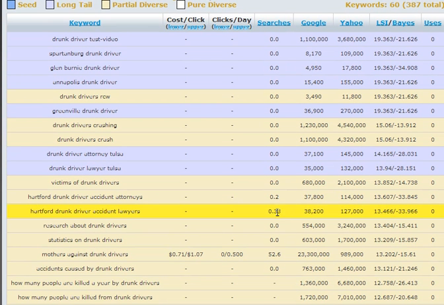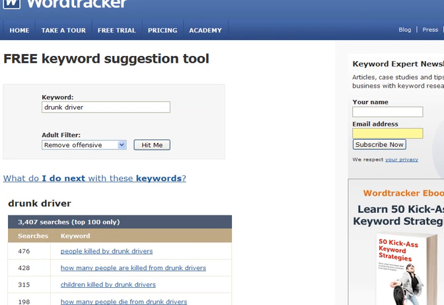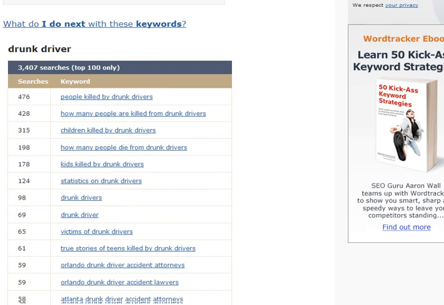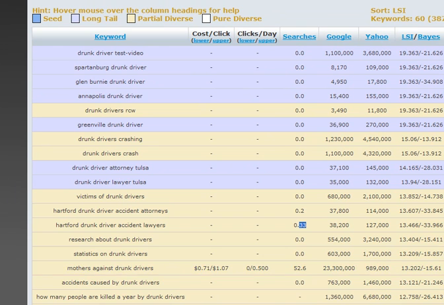Okay, you can see that 0.33, and again, I believe that Wordtracker is talking about monthly because some of the numbers they had on there, I just can't imagine are daily. Because if they're saying it's daily, it's wrong. But I don't know for sure what they're supposed to be. 3,407 top searches, 100 only. This must be a monthly number.